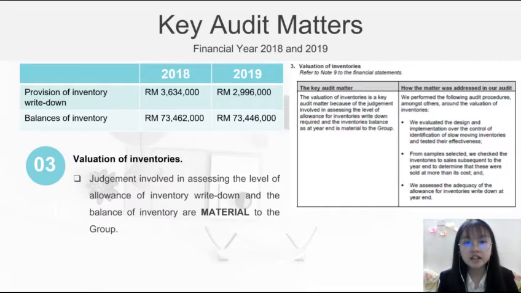The third identical key audit matter for both financial years is the valuation of inventory. It has come to the attention of the auditor due to the judgment involved in determining the amount of allowance for inventory write-down, and the balance of inventory that is high and material to the group.